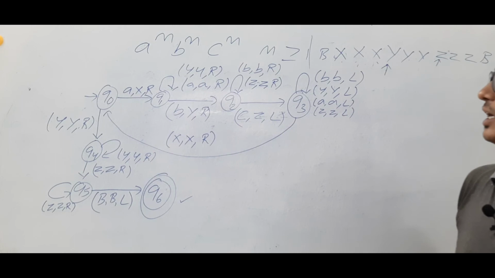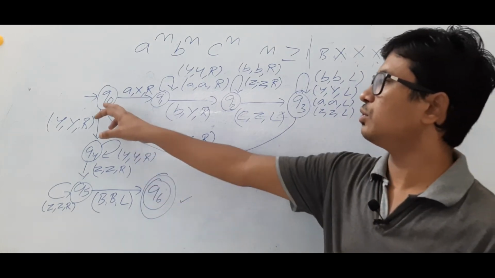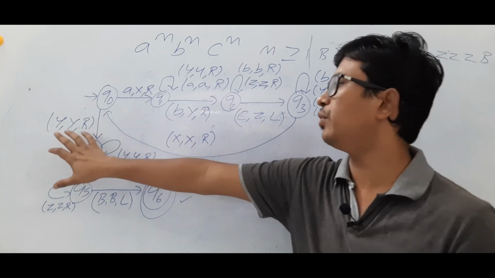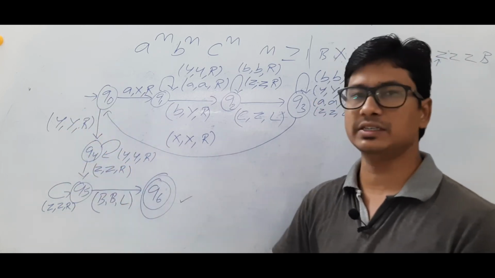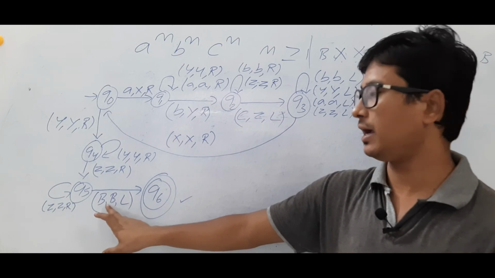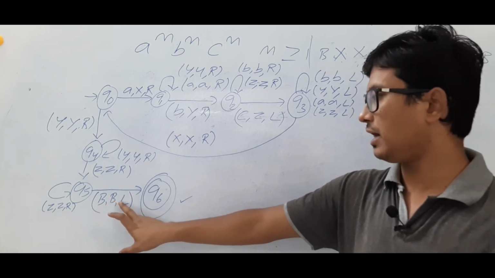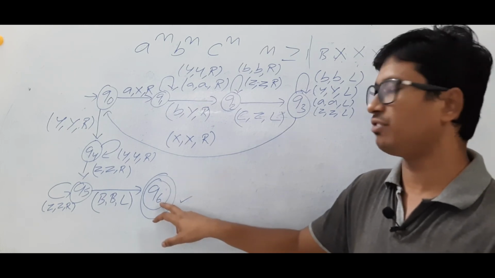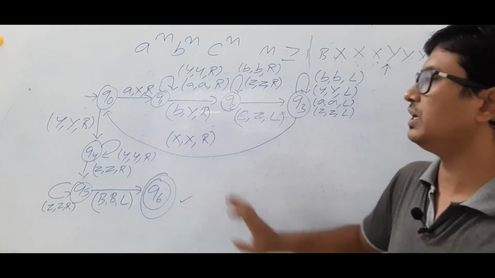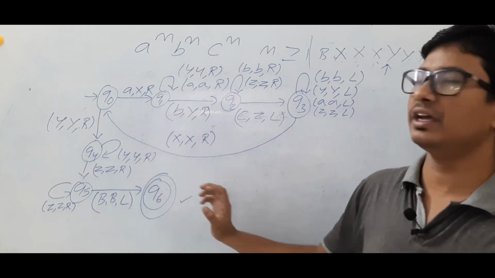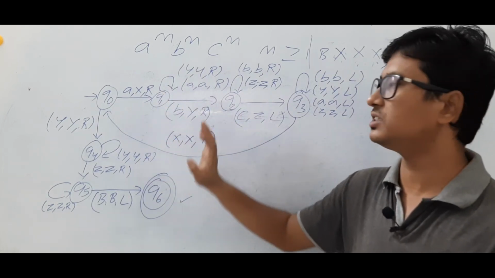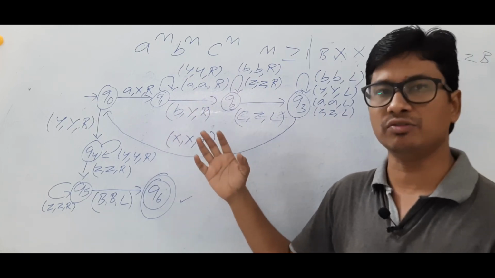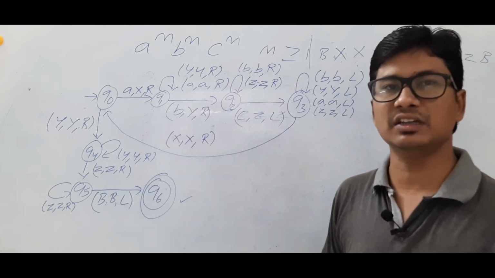Are you able to understand it or not? Okay. So what it is doing, once you finish the A's, I only need to see all the Y's and all the Z's. After that, if I see a blank, then I will make it as a blank and move to the left, and I will go to the acceptor state, which is a final state Q6, which will accept the string. If anywhere I find any transition which is not defined, then I can say that it is going to a dead configuration state and it will reject the string.